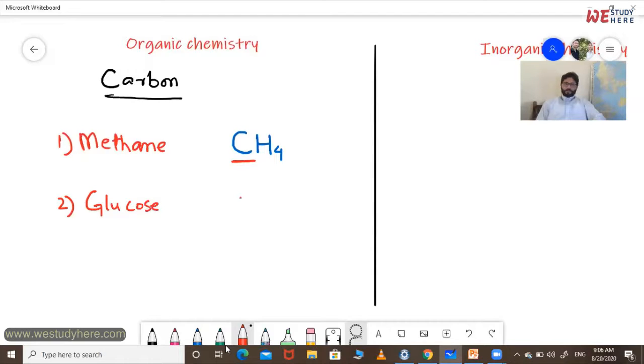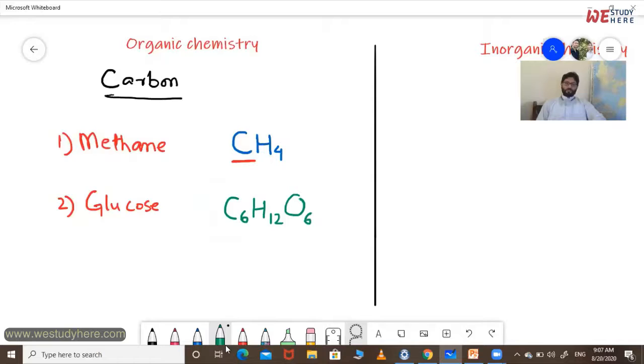In glucose, you can see that the chemical formula of glucose is C6H12O6.